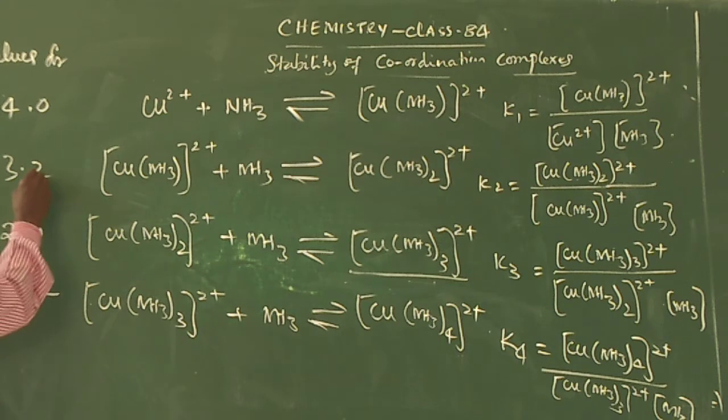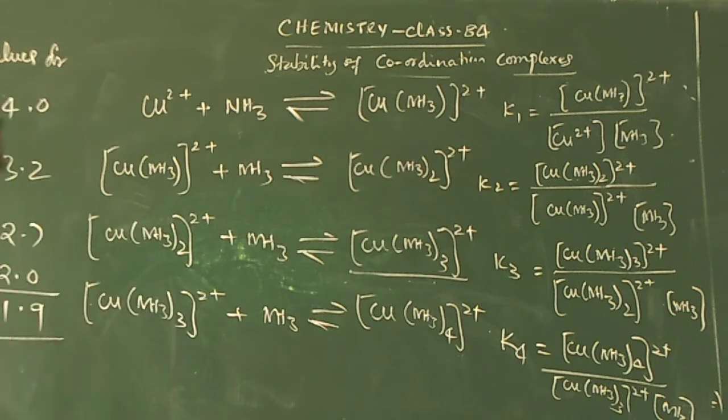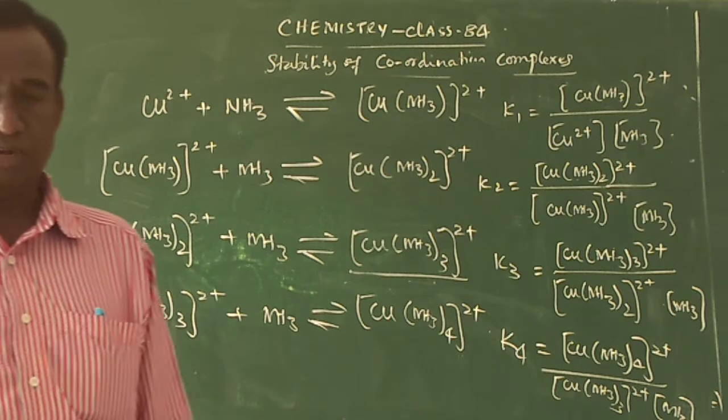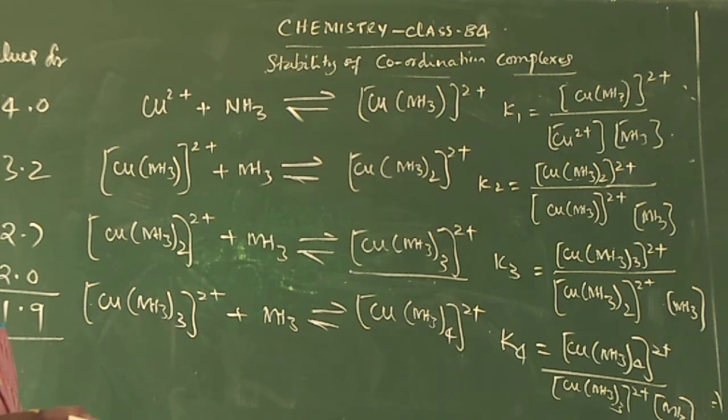If I add these, the overall stability constant, log beta 4, is found to be about 11.9. So this is regarding the stability of coordination complexes.